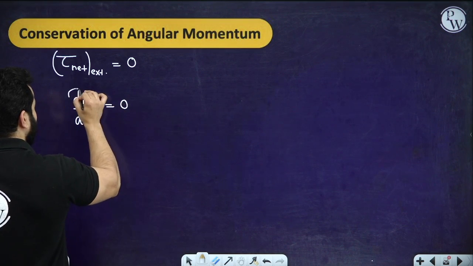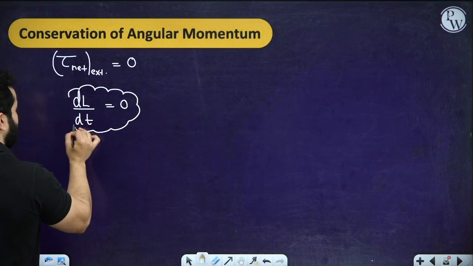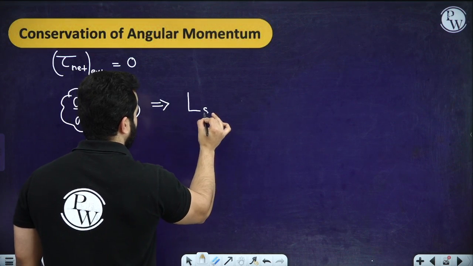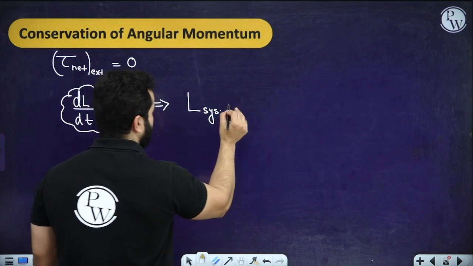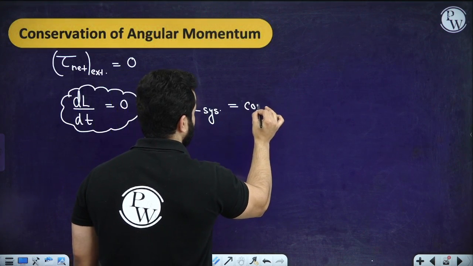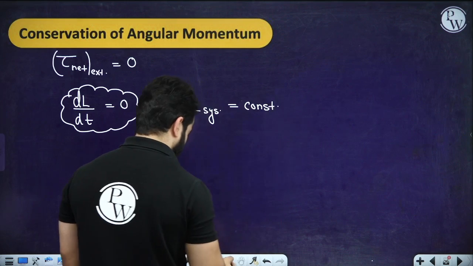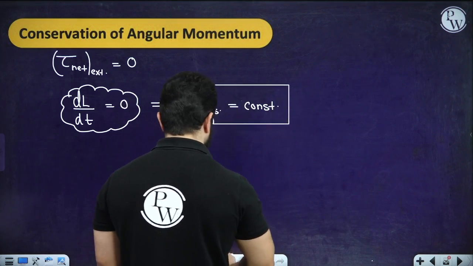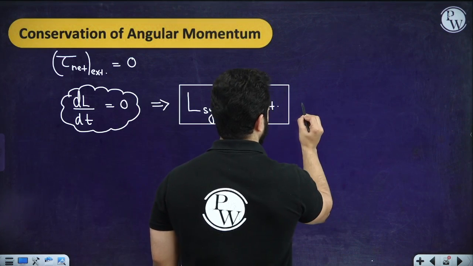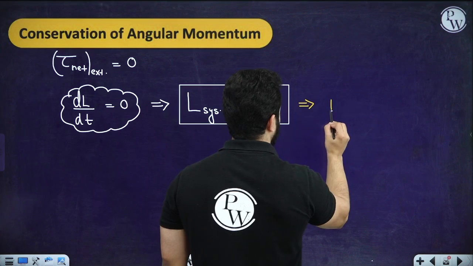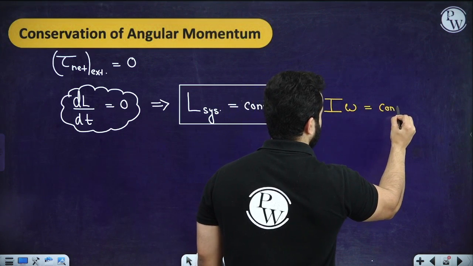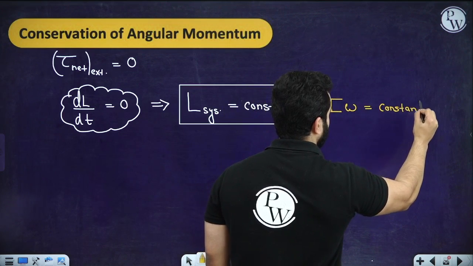And if dL by dt is 0, this means that the total angular momentum of the system will be constant. Now we can rewrite this in many ways. First, this would mean that I times omega would be constant.